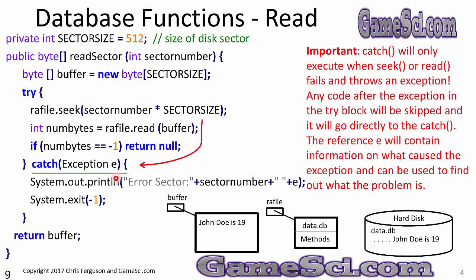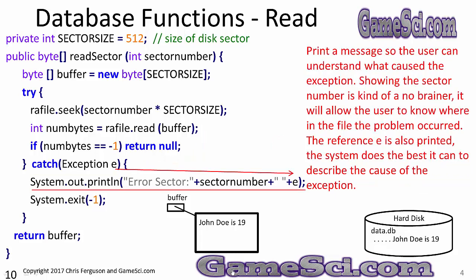Important. Let's connect this line of code to there. Here's the catch command. The catch will only execute when seek or read fails and throws an exception. Only the code in the try block can force it to the catch. Any code after the exception in the try block will be skipped and it will go directly to the catch. The reference E will contain information on what caused the exception and can be used to find out what the problem is.